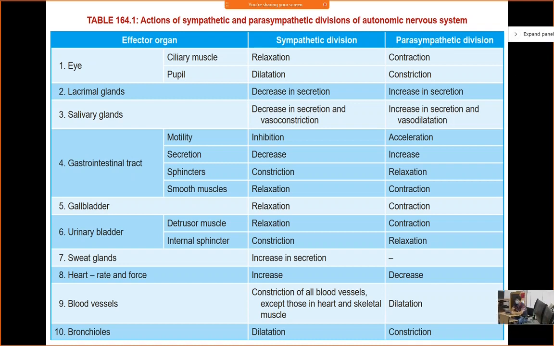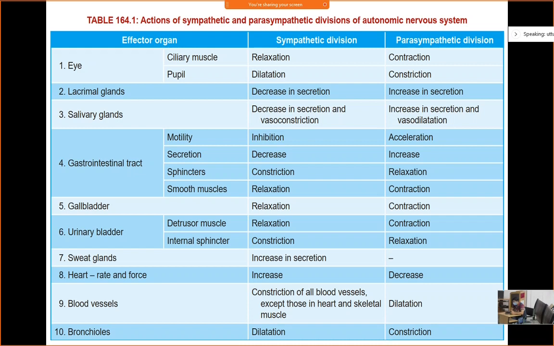Okay. So we are talking about the heart, sympathetic and parasympathetic supply to the heart. What type of sympathetic supply do we have in the heart? Beta 1. Then in which part of the heart do we have parasympathetic supply? All over the heart or a specific part? Atria, SA node, AV node.